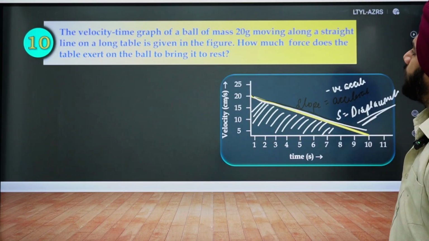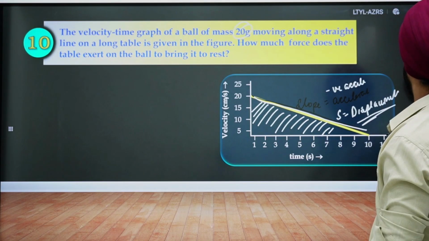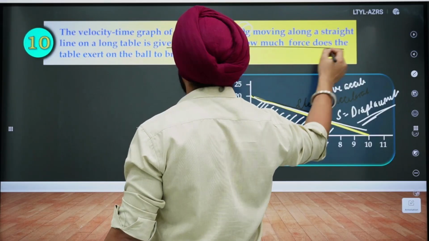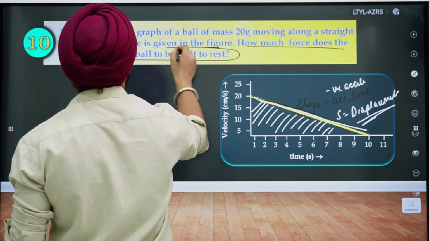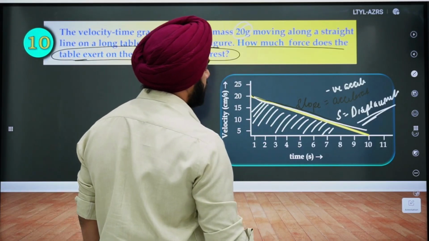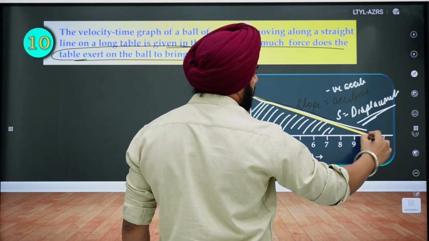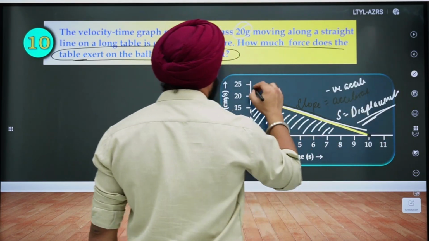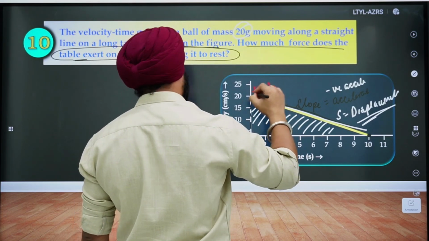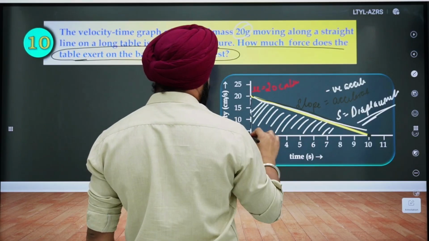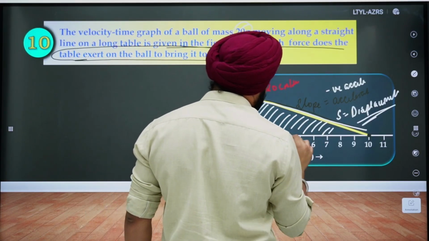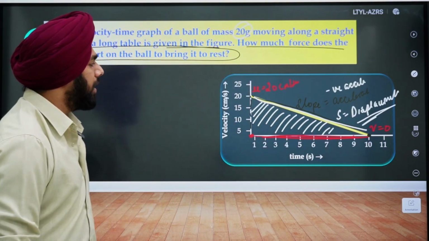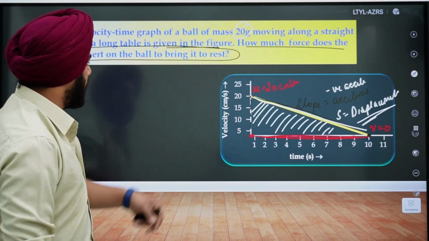The velocity time graph of a ball of 20 gram moving along a straight line is given in the figure. How much force does the table exert on the ball to bring it to rest? So you have the acceleration. Eventually here in 10 seconds, right, just take a look. Initial velocity was 20 centimeter per second at time t is equal to 0. It took 10 seconds for the final velocity to become 0, okay? So initial velocity was 20 centimeter per second.